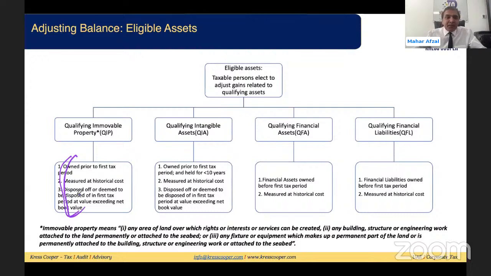So what is the immovable property? Immovable property has been defined in the respective decision. Immovable property means any area of land for which rights or interests or services can be created. Very simple: any area of land on which you have the right, you can create your interest. Also any building or infrastructure attached to the land permanently or attached to the seabed, any fixture or equipment. This is a very common definition of immovable property. So immovable property, qualifying intangible assets, qualifying financial assets, qualifying financial liabilities: these 4 are the qualifying assets for which businesses can opt out, so that pre-tax gain should not be subject to corporate tax.